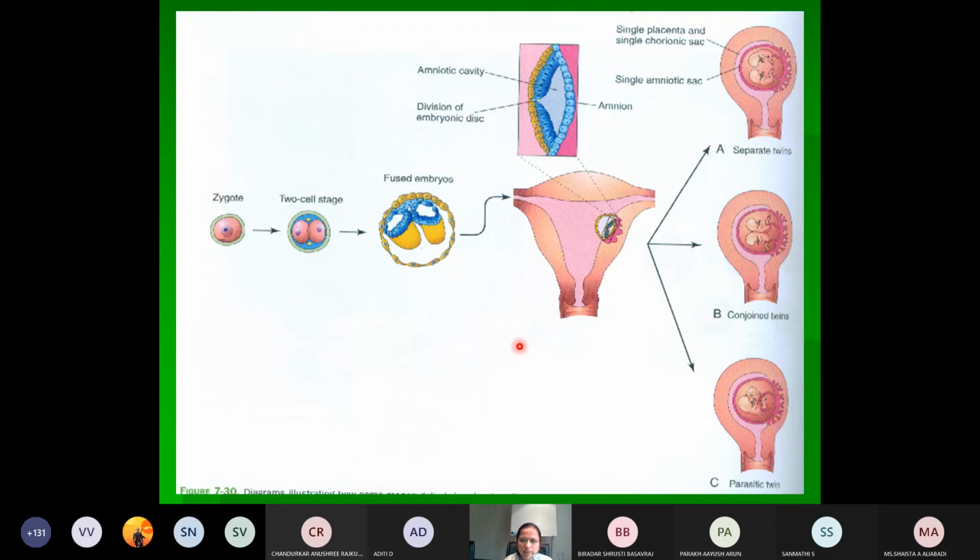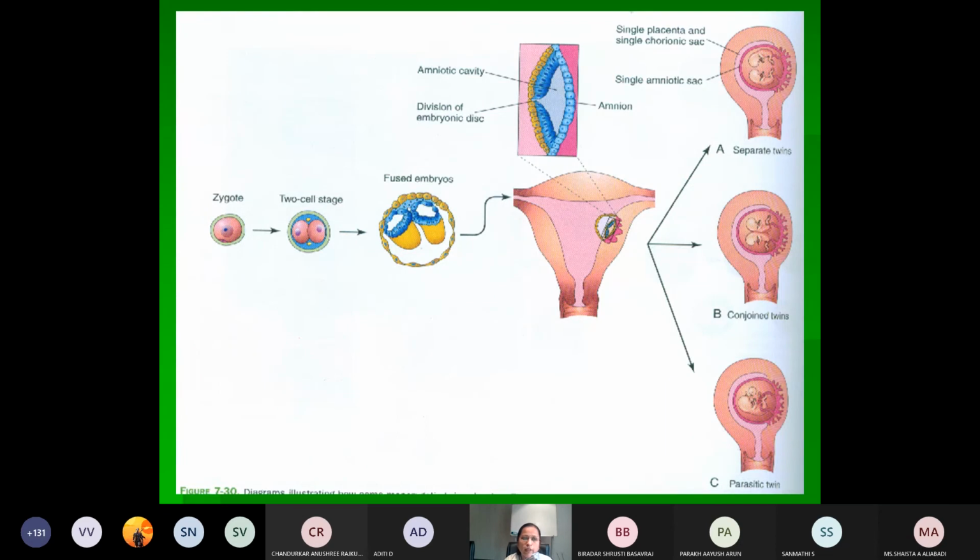Then something called the superfecundation and superfetation. This is not a phenomenon commonly seen in human beings. So what is superfecundation? It is usually seen in polyovulatory animals, where multiple ova are discharged, and these ova are separately fertilized by different male partners. This is an uncommon thing in human beings.